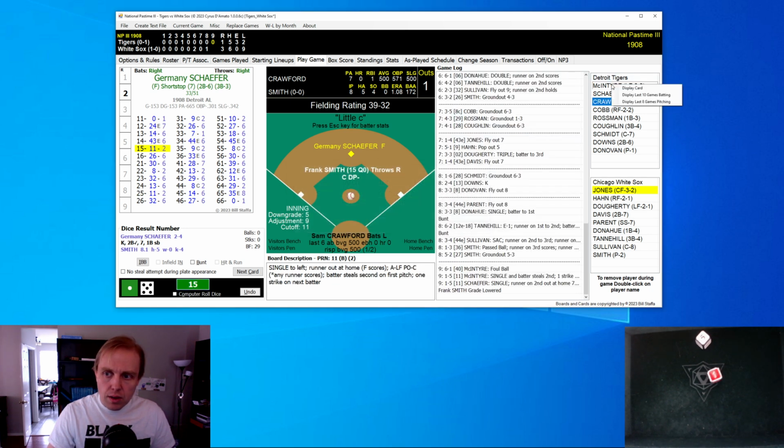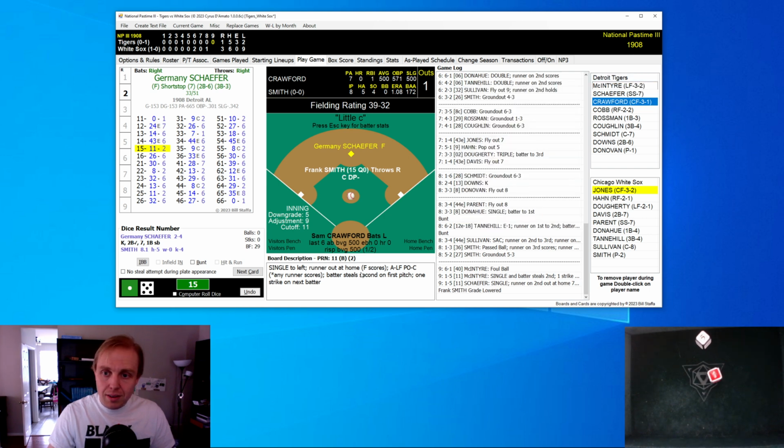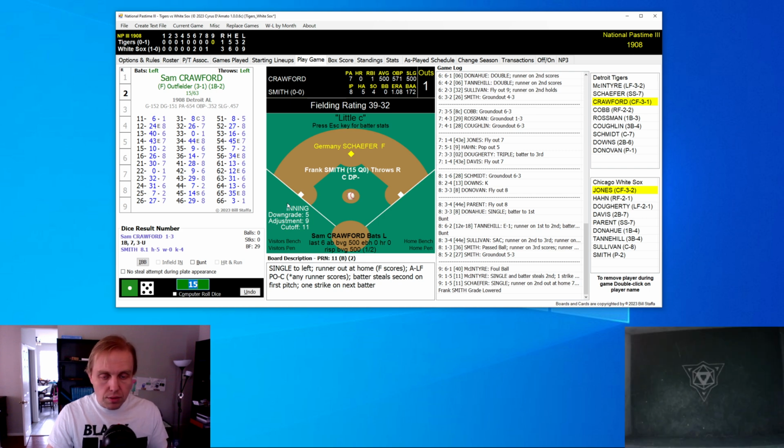The reason why he's thrown out at home is because McIntyre does not have the F rating. He just has a normal rating. I bet this is new if you're an APBA veteran. And Schaefer then steals second base for the next when Crawford gets up there on the first pitch. 1 strike now on Crawford with Cobb waiting on deck. Boy, you want Cobb to come up there with a chance to tie this game, don't you?